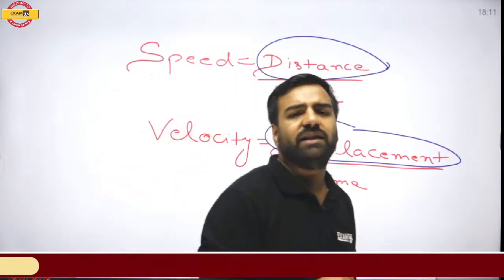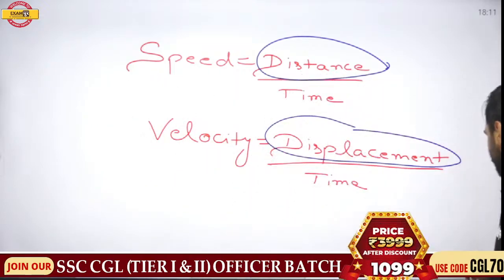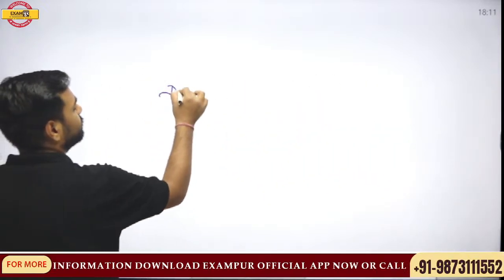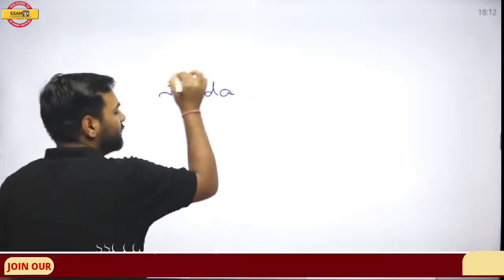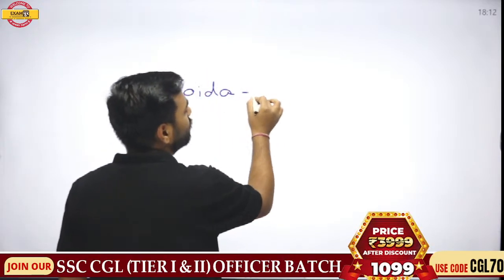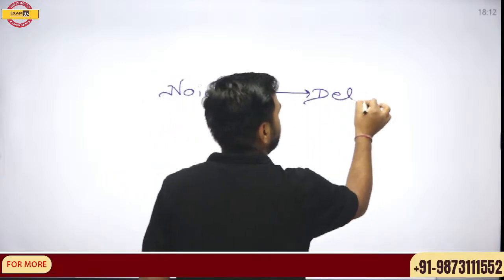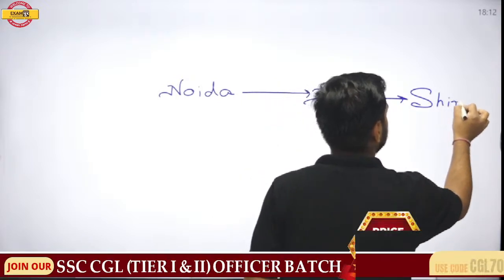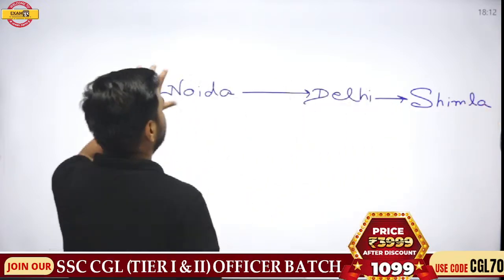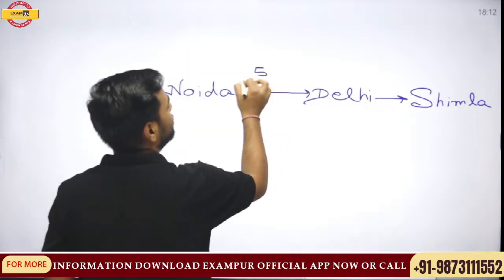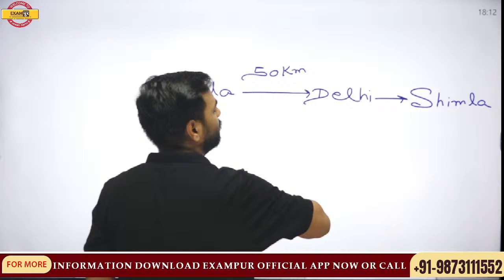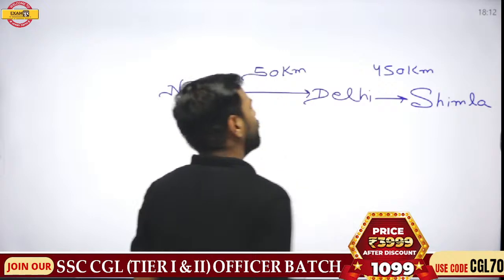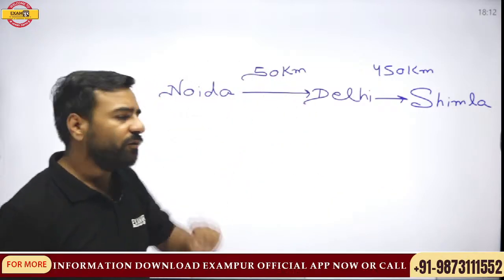So in order to understand this concept, we have one question. Let's have a look. For example, there is a person who is living in Noida. He needs to go to Delhi, and then to Shimla. Let us assume Noida to Delhi is 50 kilometers, and Delhi to Shimla is 550 kilometers. My question has two parts.